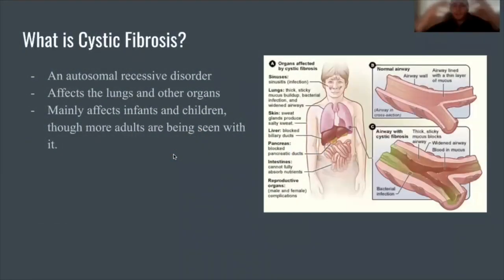Cystic fibrosis is characterized as an autosomal recessive disorder, which is very prevalent in the respiratory and digestive tract. In the respiratory tract, it is characterized by mucus buildup, which is caused by the mechanism of an ion channel, which will be described in the next slide. And in the digestive tract, it is characterized by blockades, either in the pancreas or the small intestine, which inhibit their functions, producing many of the symptoms that we see with cystic fibrosis.